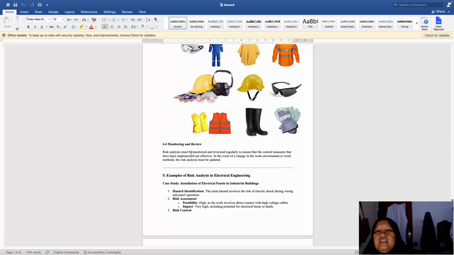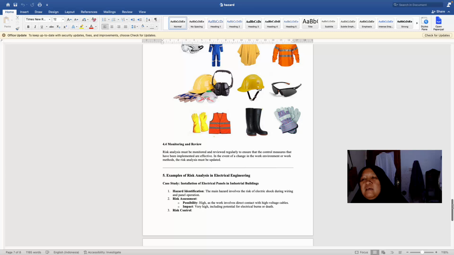And then monitoring and review. Risk analysis must be monitored and reviewed regularly to ensure that the control measures that have been implemented are effective. In the event of a change in the work environment or work methods, the risk analysis must be updated.